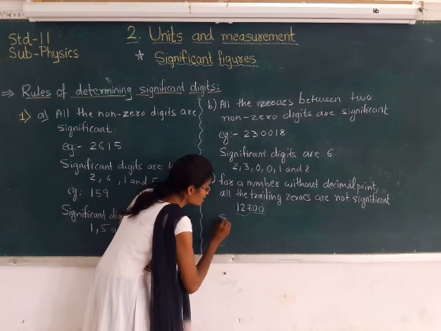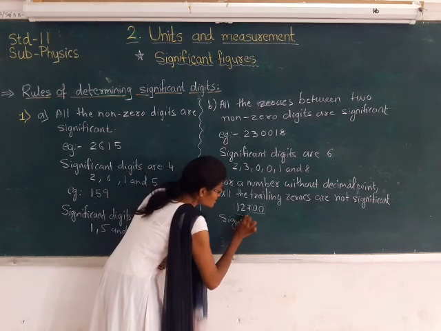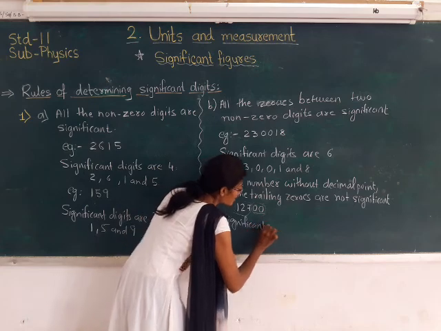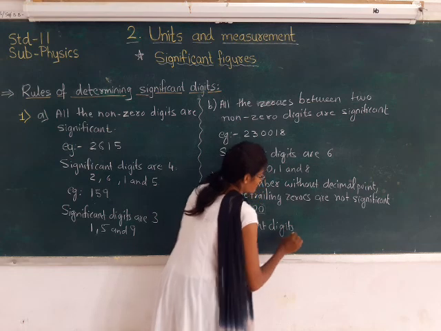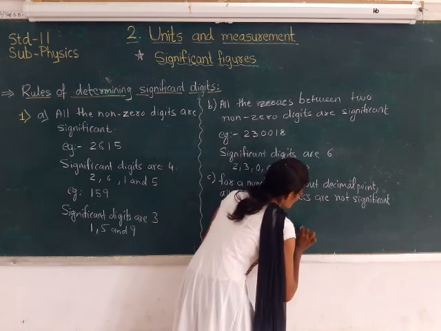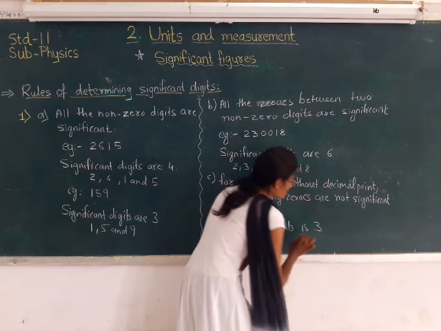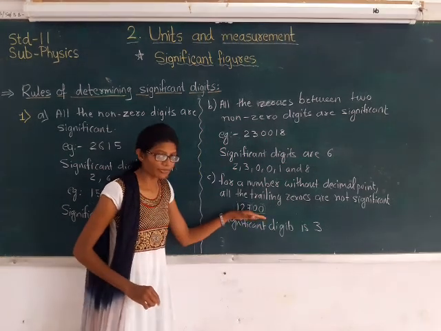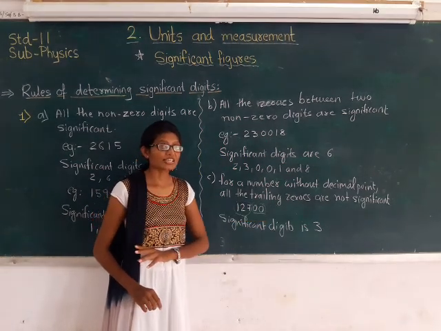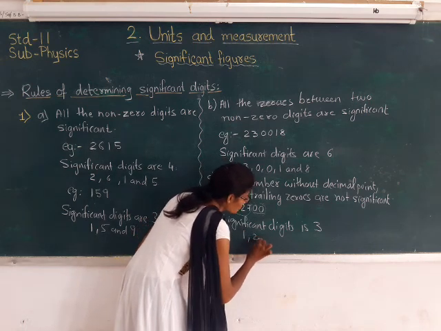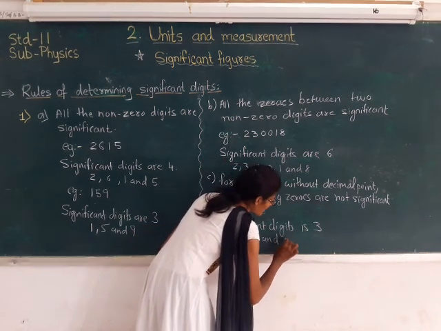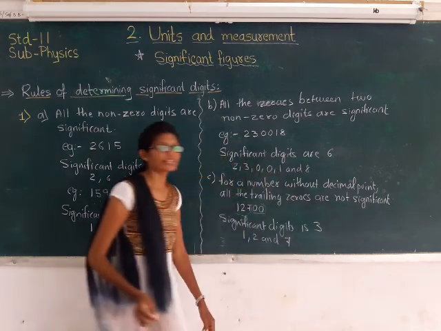So the significant digits are 3, and they are 1, 2 and 7.